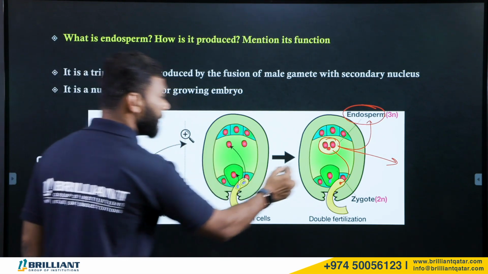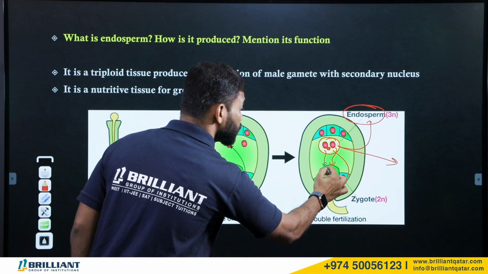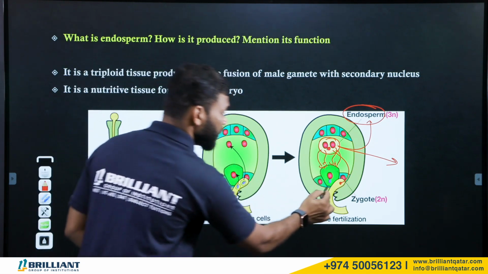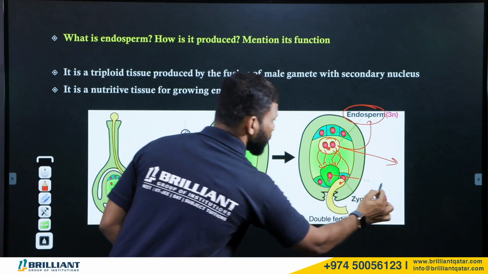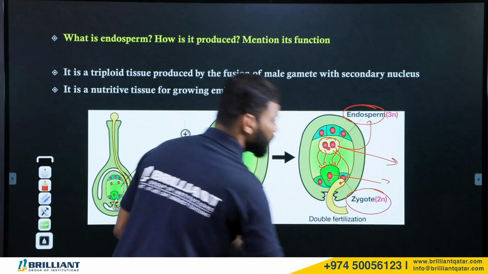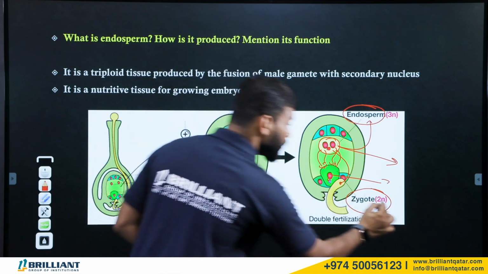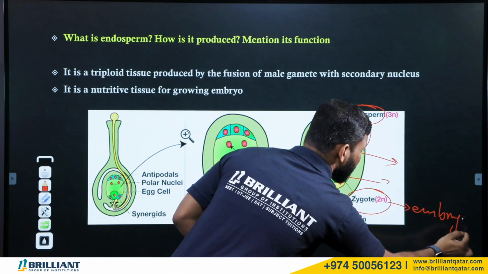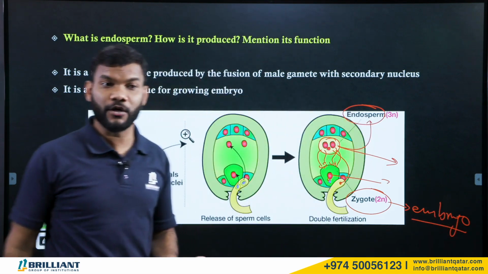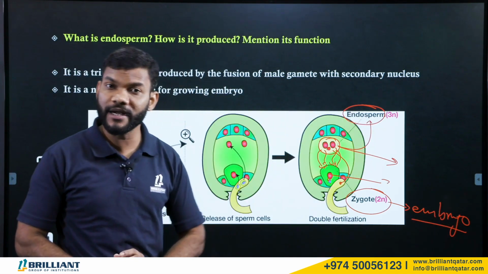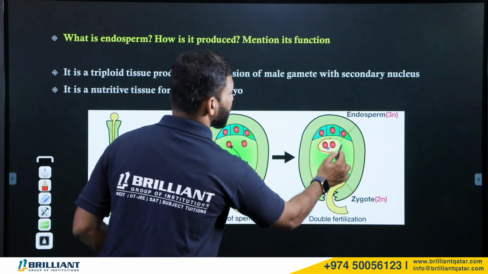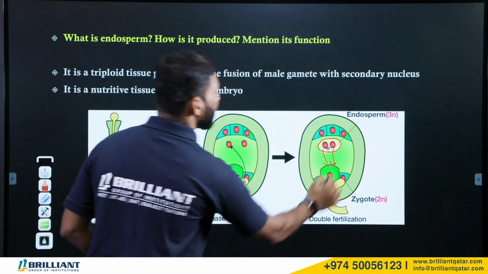This endosperm gives nourishment to the developing embryo. Because after the first fusion, the zygote is going to develop into an embryo. This embryo needs food material. From where do they get food material? From the endosperm, they get the nourishment.